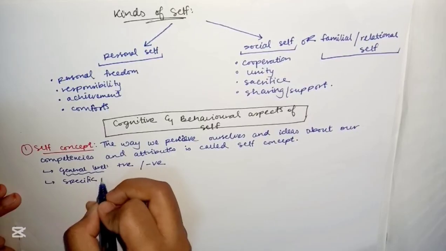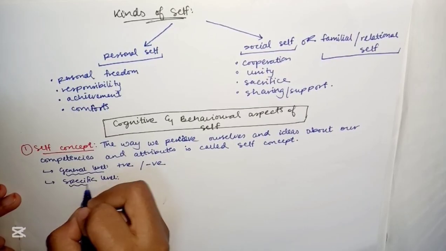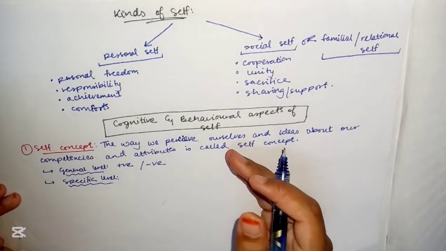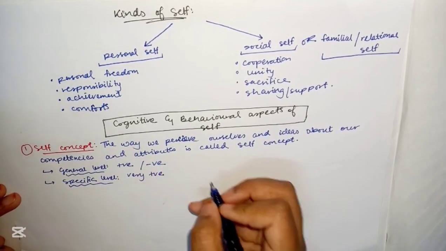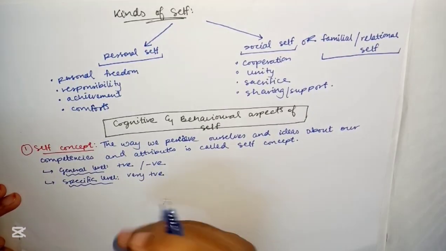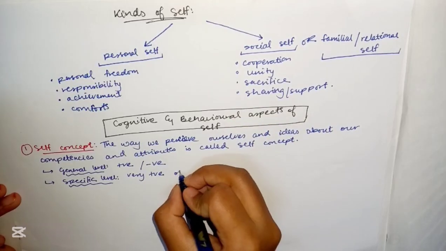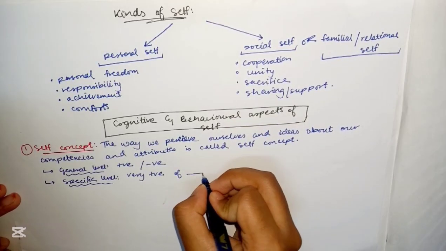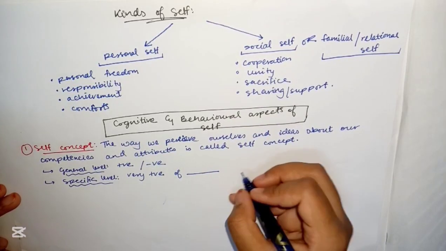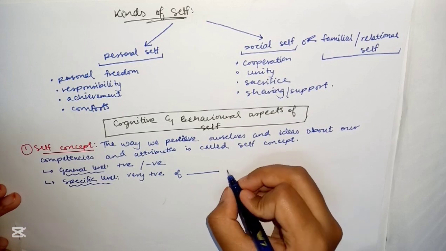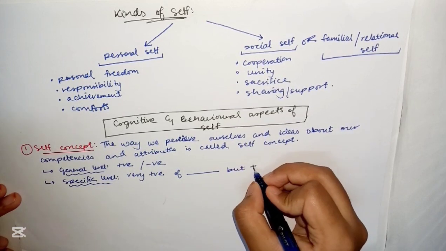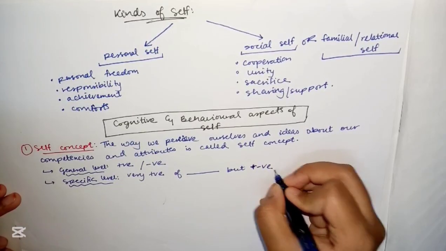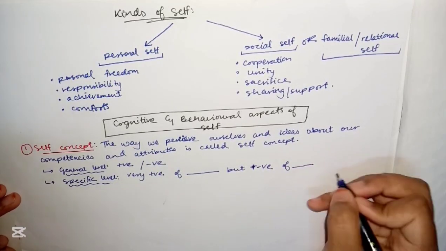At a more specific level, it can be a very positive view of one's athletic bravery, let's say, but a very negative view of something else.